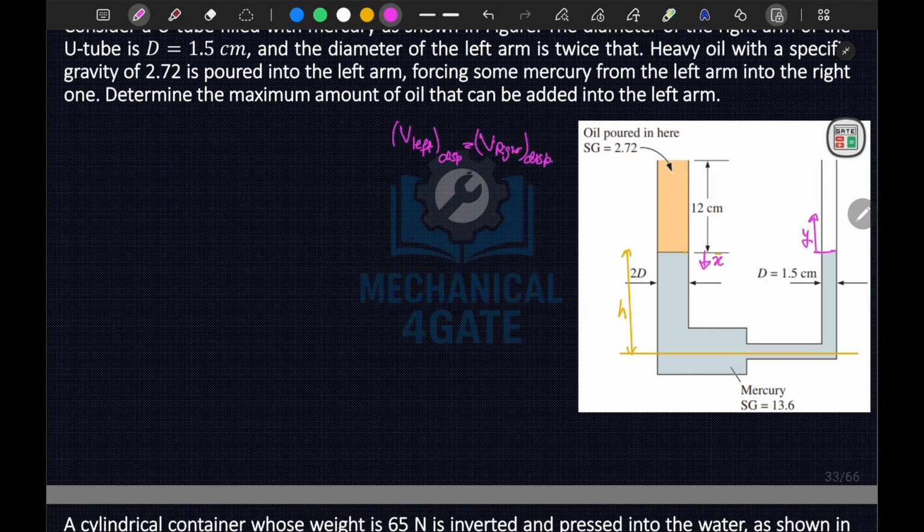This volume will be area into height: pi by 4 into 2d square into x is equal to pi by 4 d square into y. So from here we can say that y is equal to 4x. So this is your relation.